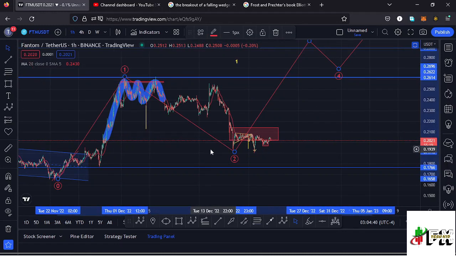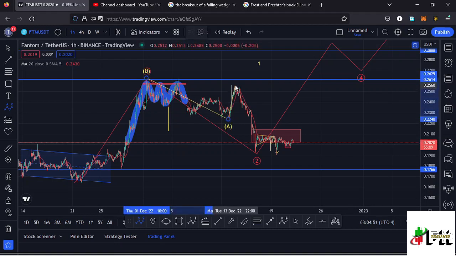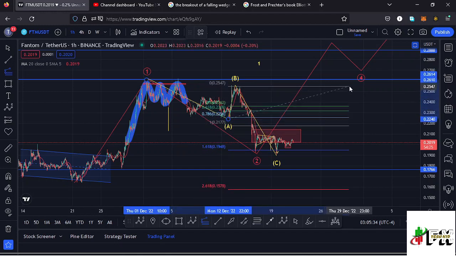And because the second wave is a corrective wave, I also expected to see an ABC corrective structure, and we have such a structure right here, having this as the wave A. Then we saw the wave B, then we continued pushing even lower in the formation of that wave C. Using the trend based Fibonacci to see whether this wave C has done the minimum that we expect a wave C to do, connecting the trend based Fibonacci from the high of that wave A to the low of the wave A, then dragging the fibs to the low of that wave B.